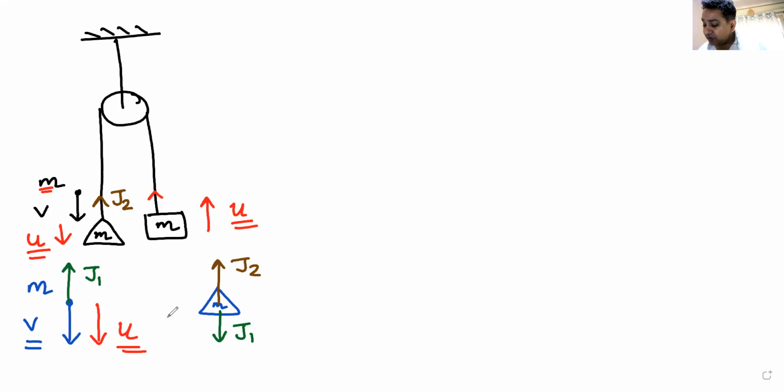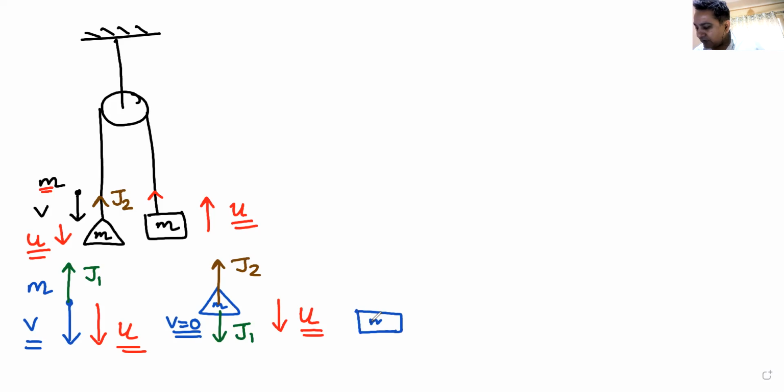Before collision, its velocity is 0. After collision, it will move down with a velocity u. Do we understand this up till here? Is the question clear to everyone? Can I have some raise hand that we are clear up till this point? Look at the third one. The third body.